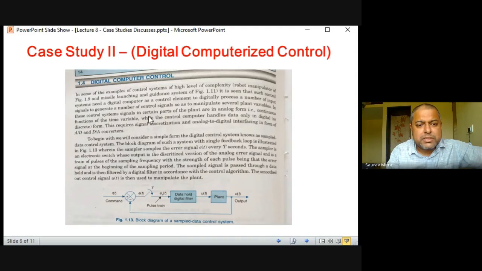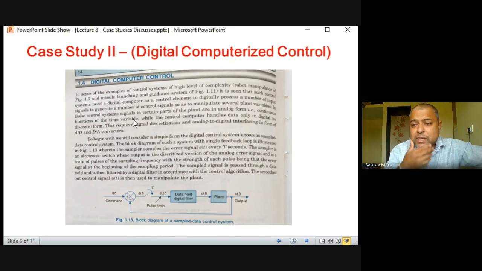In this case, there are a number of control signals so as to manipulate several plant variables. In this control system, signals in certain parts of the plant are analog. So output is analog, feedback is analog, but the control is digital. So there should be an interface between this digital control and the analog output and analog error signal. That's why we need DAC and ADC. Signals from different parts of the plant are analog, that is, continuous functions of the time variable. Analog means CT signal, continuous time signal, while the computer is handling the data in digital or discrete form.